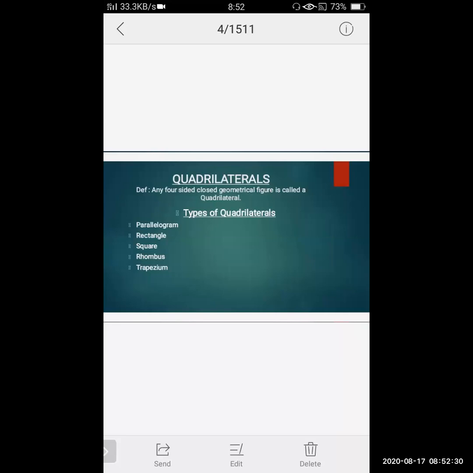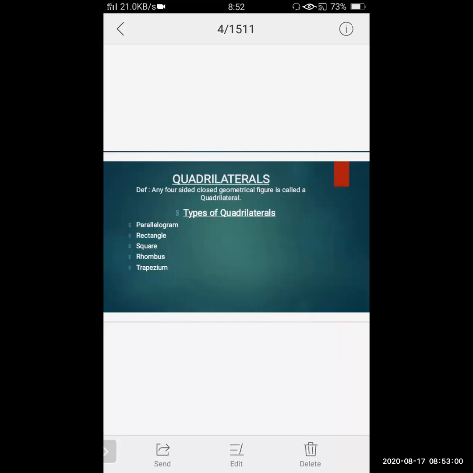As you know, in algebraic expressions, you studied polynomials last year in 8th standard. Mono means one, binomial, bi means two, trinomial, tri means three. Now here in quadrilateral, quad means four.